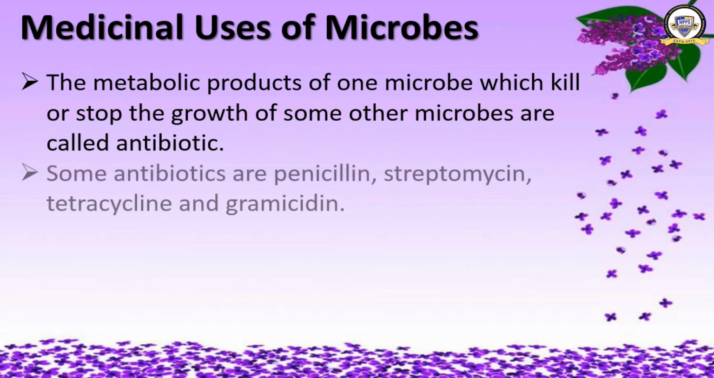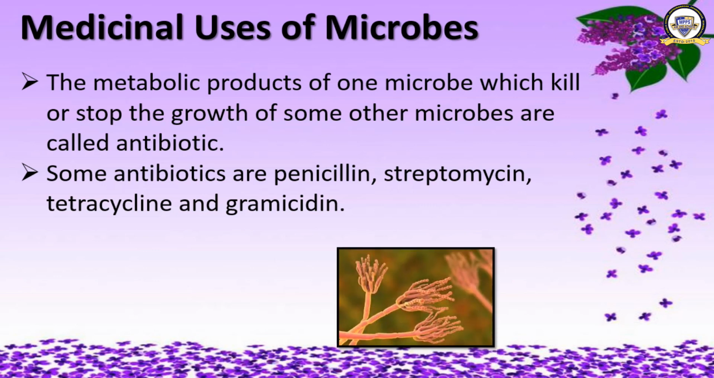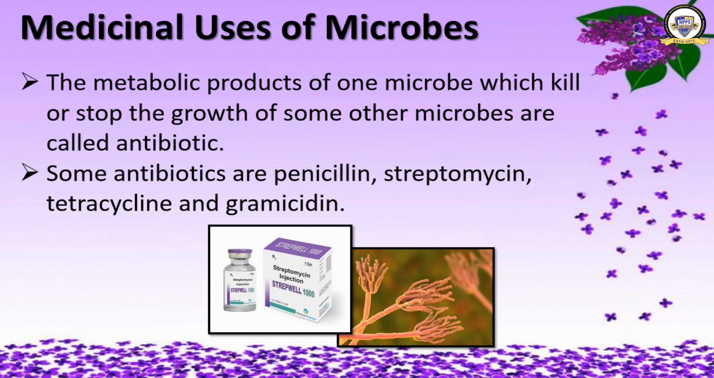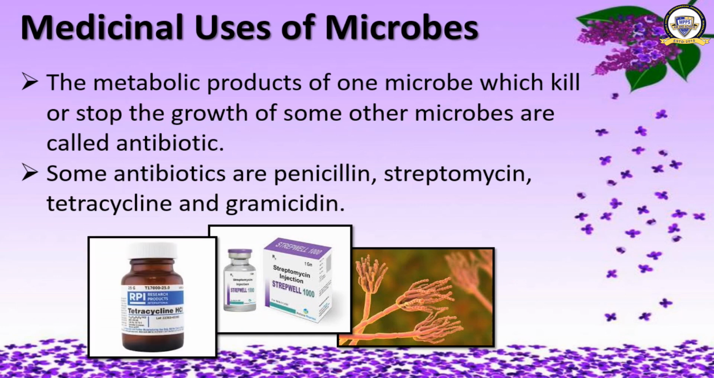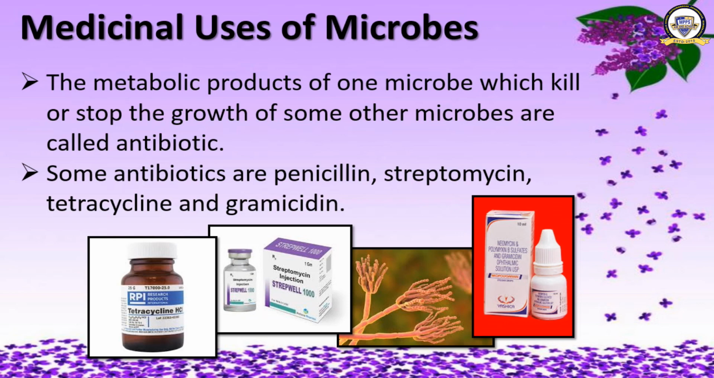The metabolic products of one microbe which kill or stop the growth of some other microbes are called antibiotics. Secondly, some antibiotics are penicillin, streptomycin, tetracycline and gramicidin. First of all, we studied what is antibiotic, and now we have studied the examples of antibiotics. Let us have a look at the pictures. It is penicillin, it is streptomycin, this is tetracycline, and this is gramicidin.